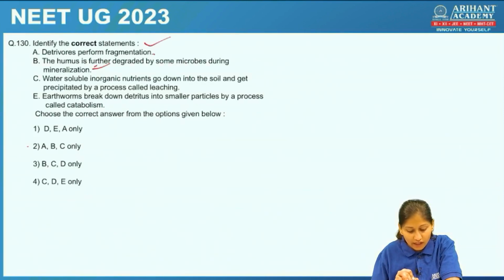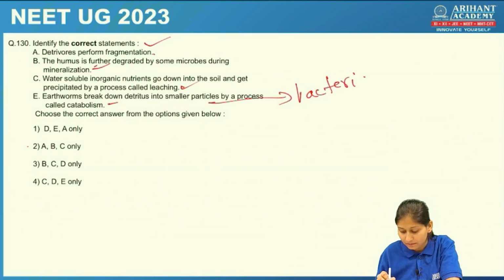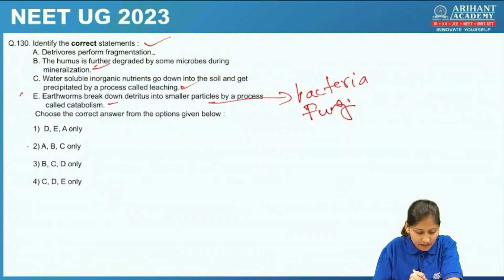Water soluble inorganic nutrients go down into soil and get precipitated by a process called leaching. This is right. Earthworm break down detritus into smaller particles by process called catabolism. Now students, this is carried out by bacteria and fungi. Hence this statement is wrong. So A, B, C only is the right one.